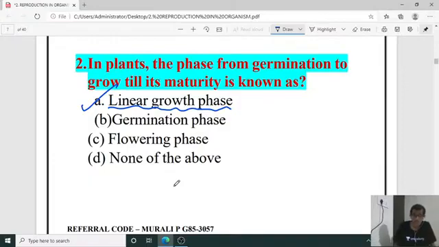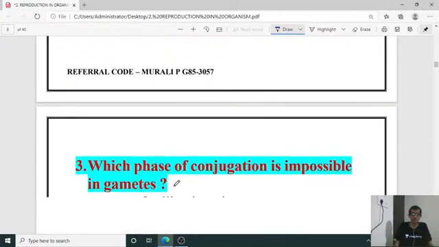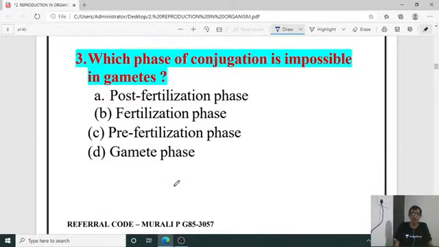If you take the graphical representation of organism growth versus time, then which phase of conjugation is impossible in gametes? Which phase of conjugation is impossible in the case of gametes? Post-fertilization phase, pre-fertilization phase.